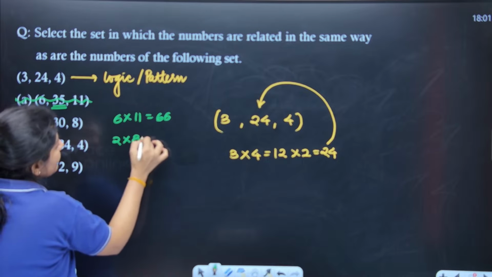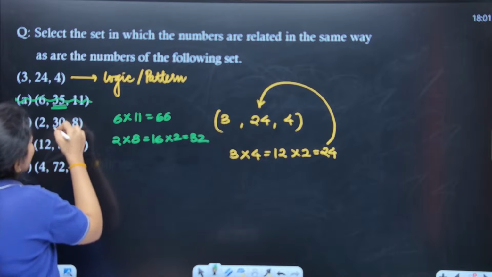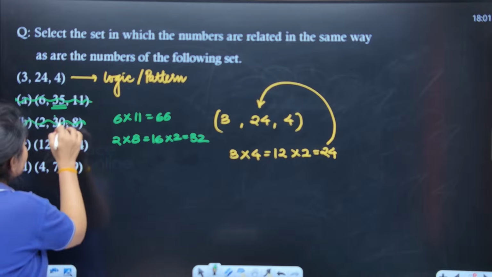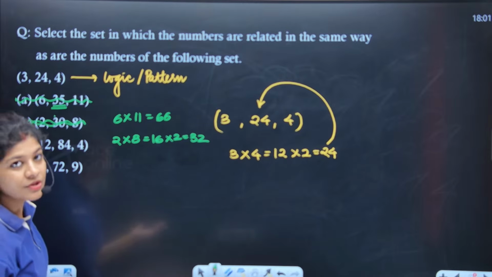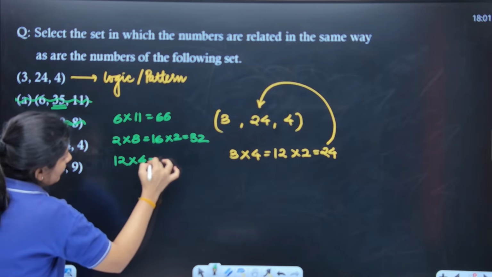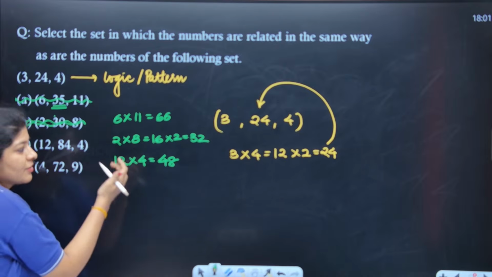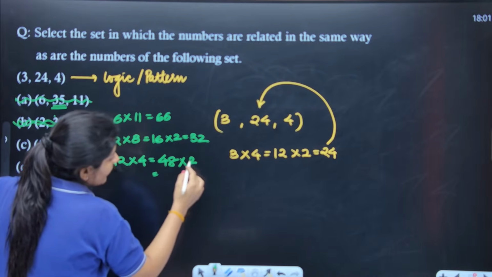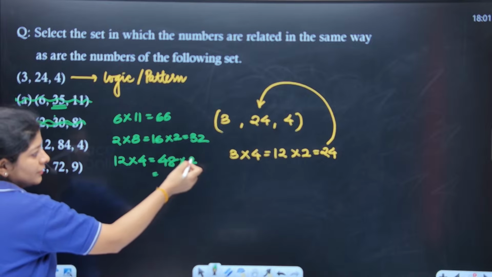2 into 8, which is nothing but 16, 16 into 2, 32. Quite near, but we want the exact number, so this option is also eliminated. If this logic doesn't work in any of the options, that means we need to change the logic or the approach. 12 into 4, 48, which is nothing but the reverse of it. Now I have to multiply it by 2. If I do multiplication over here, so 16, as we know that 8 into 2, 16.